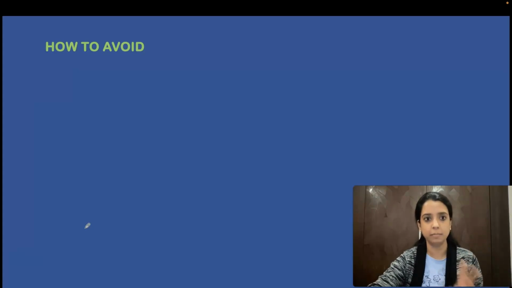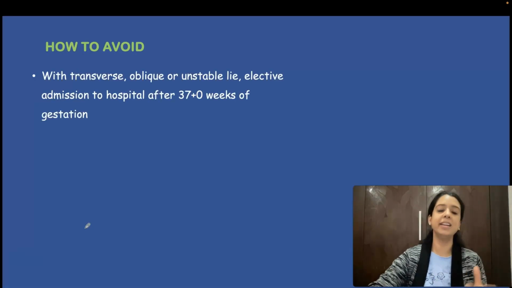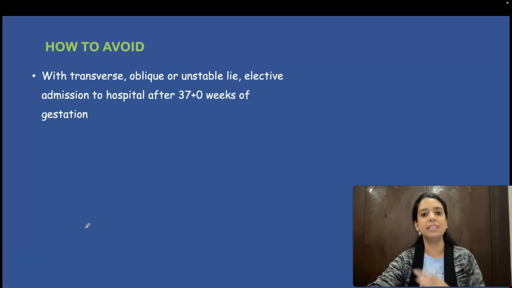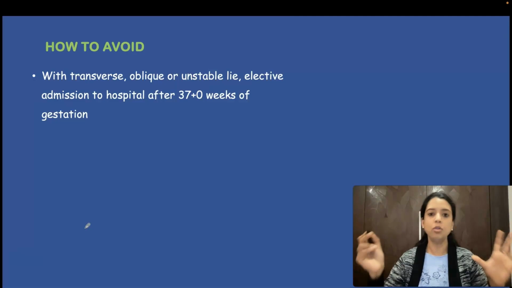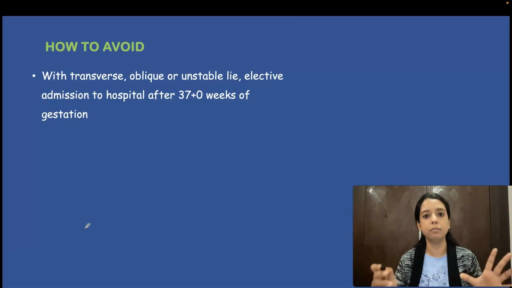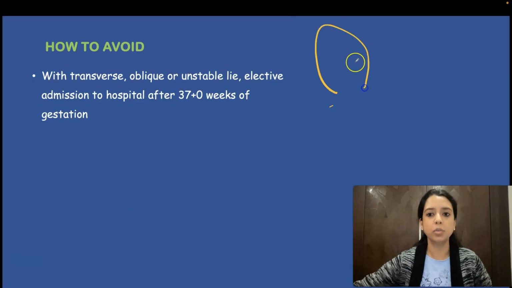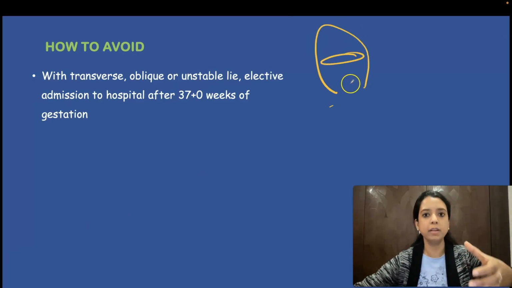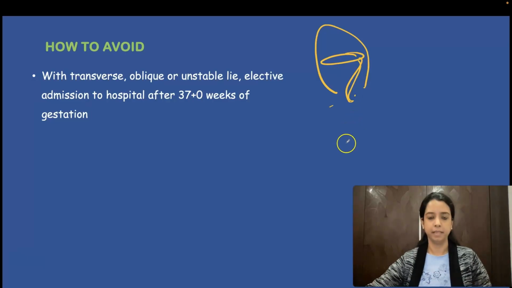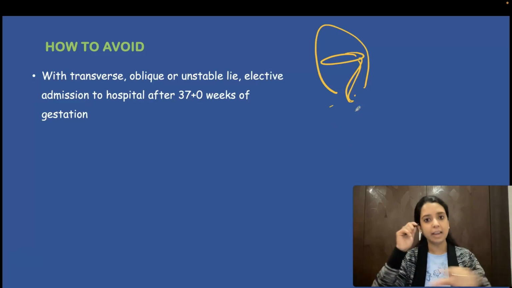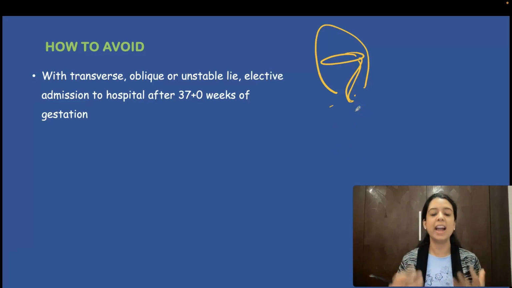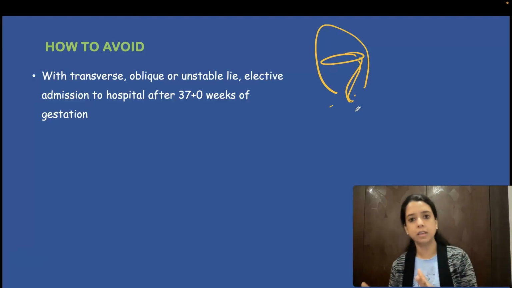There are certain measures given by the guidelines. First, malpresentation is a risk. So whenever there is a mother with transverse lie, with an oblique or unstable lie, okay, it is always advisable to admit that woman at around 37 weeks. You have to admit at 37. Why? Because in case she goes in labor and the baby is lying transverse, as soon as the cervix opens, there are chances the cord will come out. And when the cord prolapse happens, the baby dies within minutes. So whenever there is this kind of malpresentation, we always try to admit the patient. Okay, after 37 to 38 weeks.